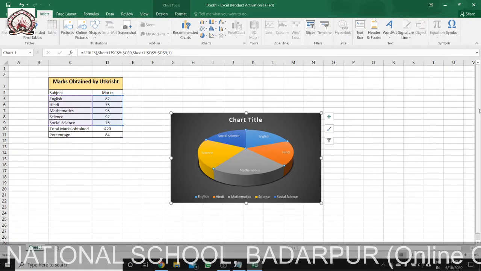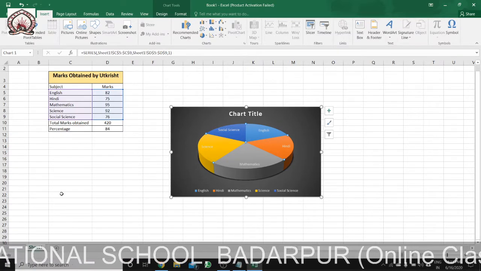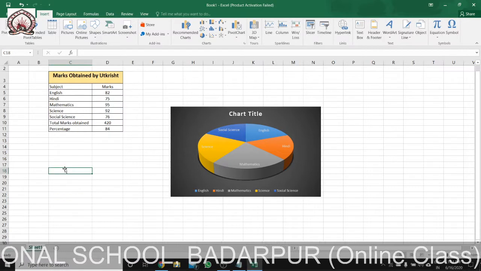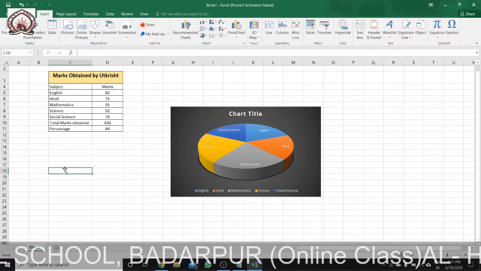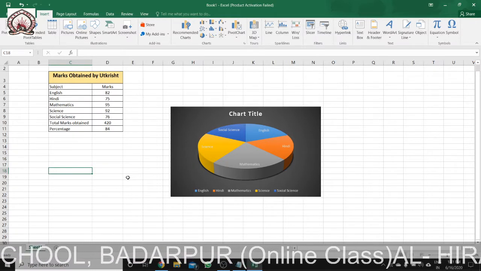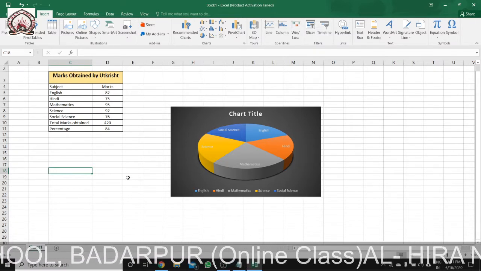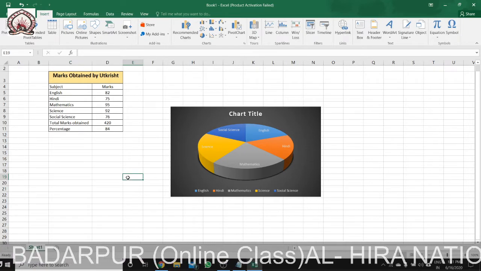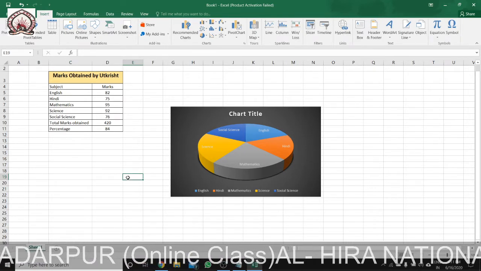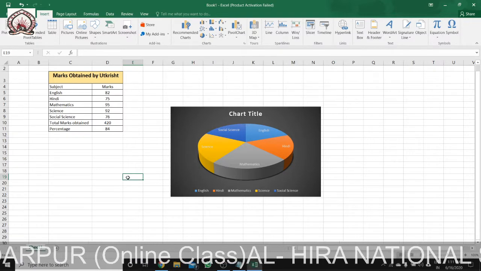Another thing I'm showing you in this Excel, as I told you earlier, is that we can add any values and do mathematical calculations. If you give just an equation or a formula, Excel helps us do it automatically.